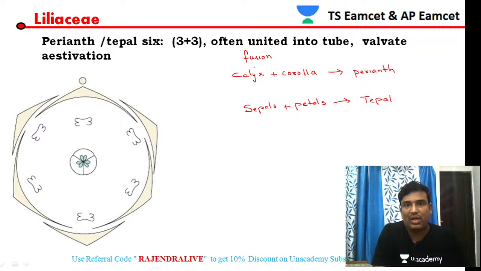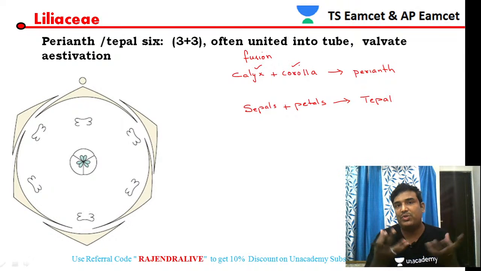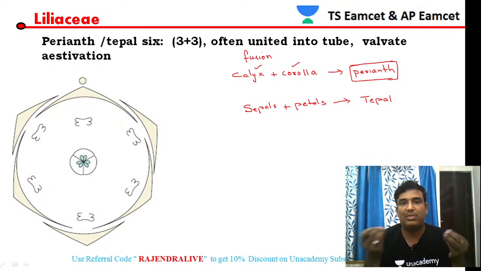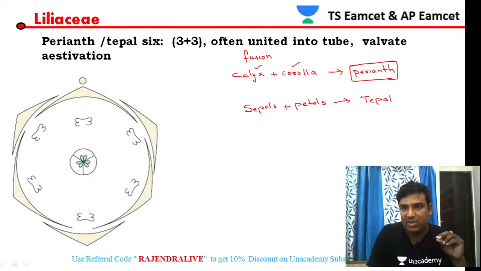When calyx and corolla fuse together, they form a specific structure called the perianth. So what is a perianth? It is the structure formed by the fusion of calyx and corolla, and it is also called a tepal.